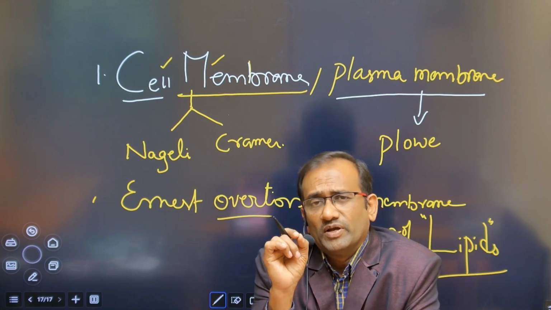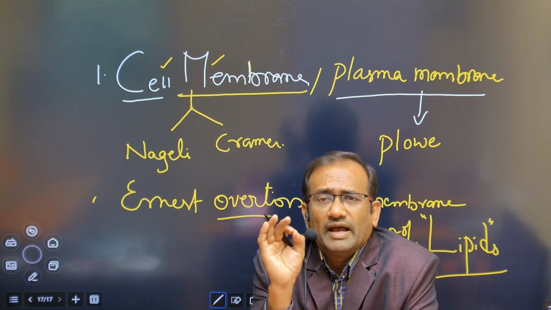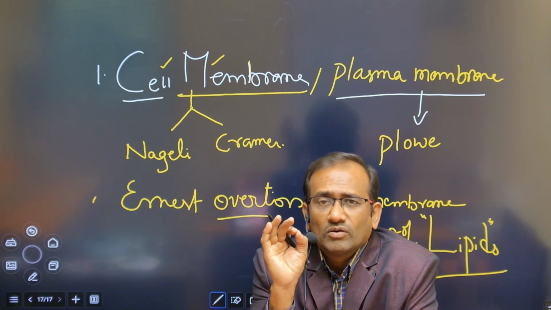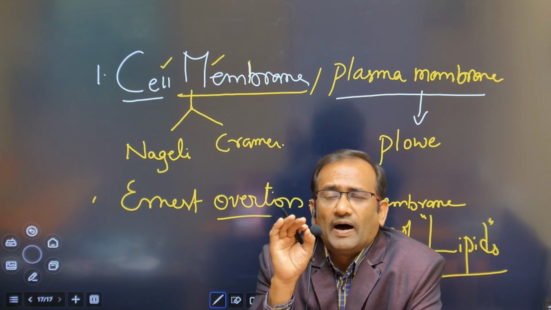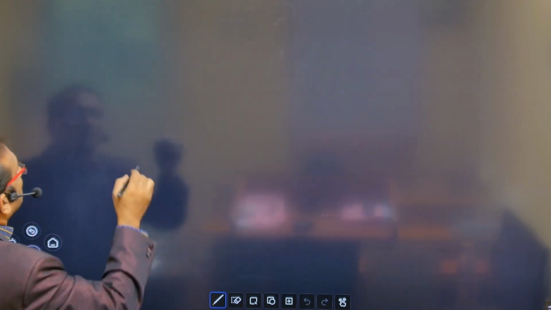In 1925, most important, Ernest Gorter and Grendel extracted lipids from the RBC. Gorter and Grendel, look here.